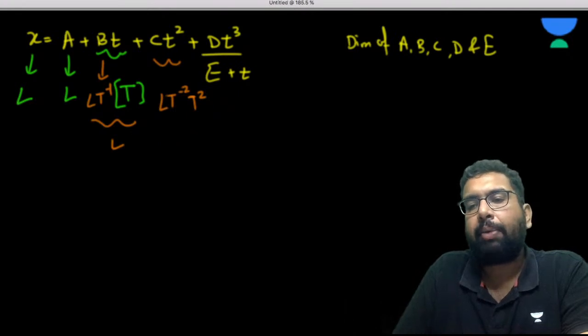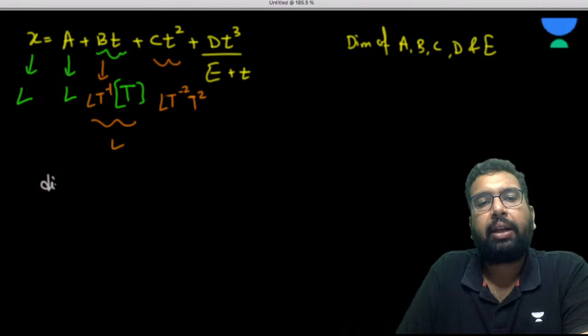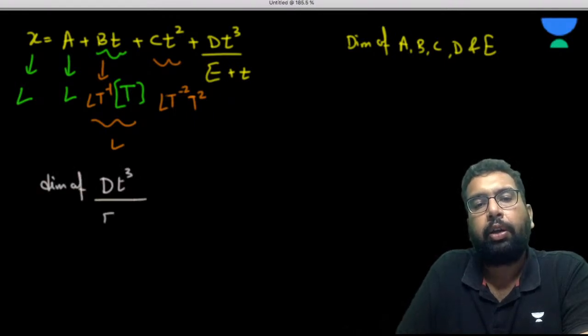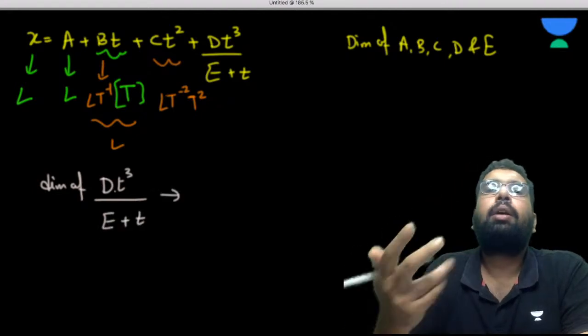Now I am interested in this one. Please understand this. Can I write the dimension of this D? When the expression is slightly bigger, you can always choose to go by the right way.